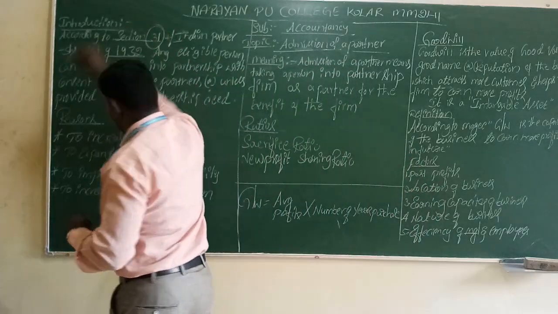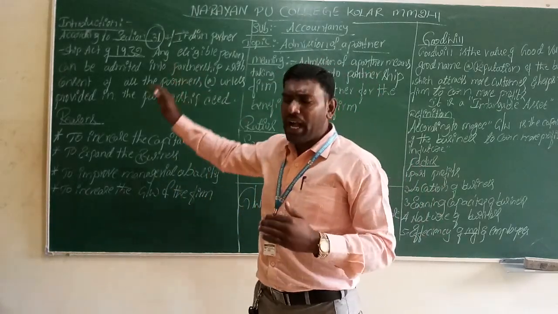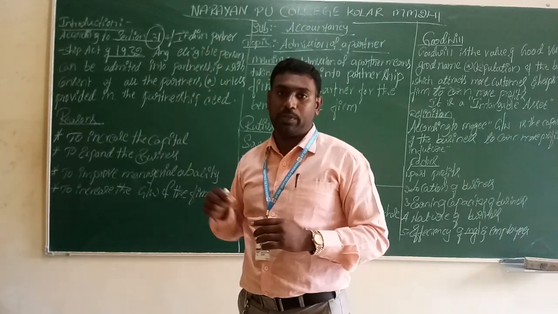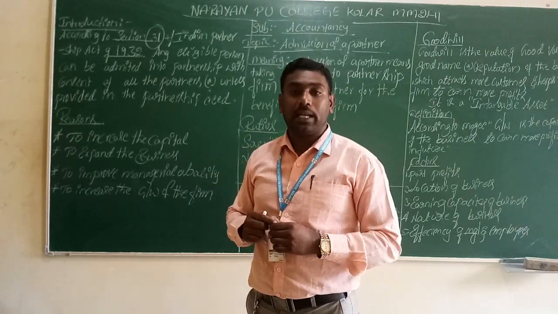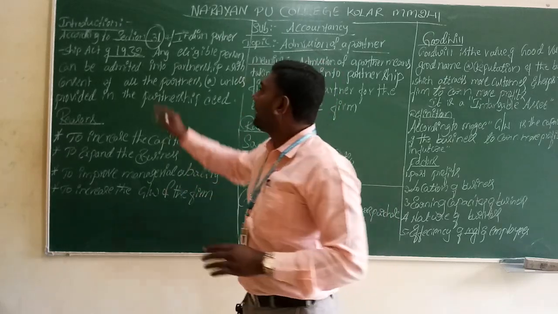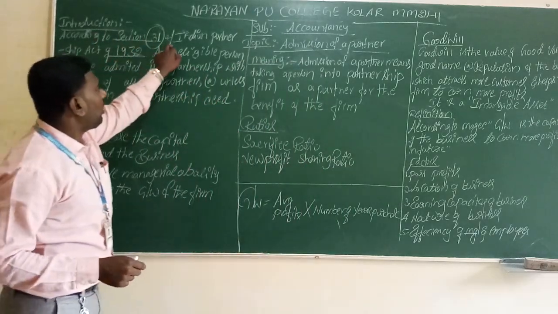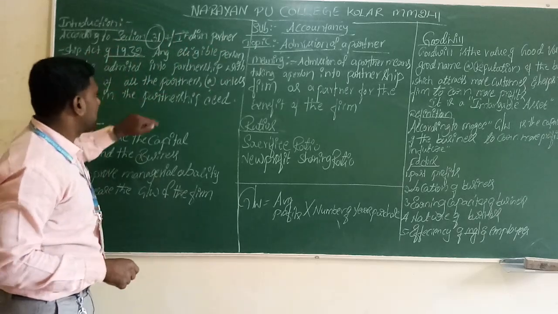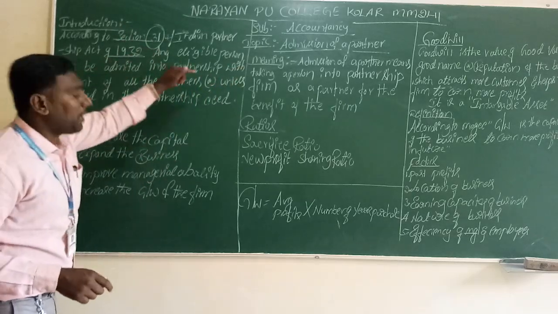This is the exact section 31, which tells about the entire partnership accounts. It tells us how the partnership is going to exist, how the partnership is going to be wound up, what the reasons are, and how we are going to establish the partnership. We have to learn in this section only. According to section 31 of the Indian Partnership Act of 1932, any eligible person can be admitted into partnership.